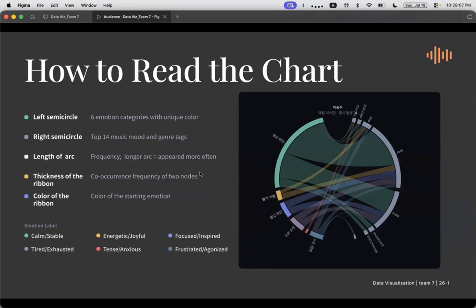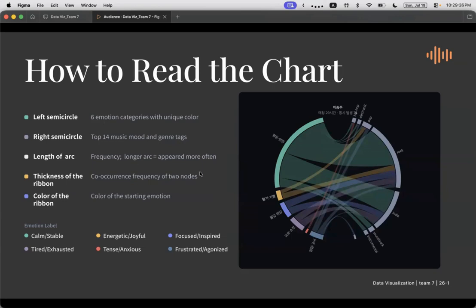Now let's look at how to read this chord diagram. The left semicircle represents the 6 emotion categories, each with its own unique color. The right semicircle shows the top 14 music mood and genre tags, marked in gray, and the arc length of each item represents its frequency.